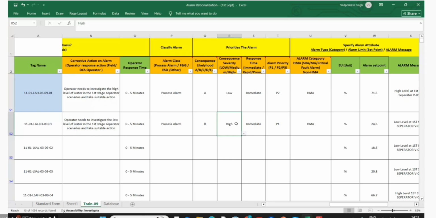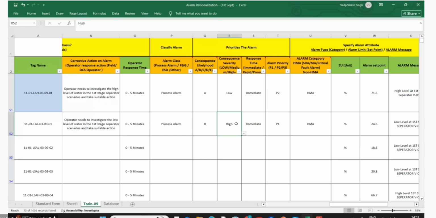So we will consider the loss of production cost, not gas blow-by, which is LOPC. So instead of LOPC, you will have loss of production. The loss of production, we cannot say it's high.